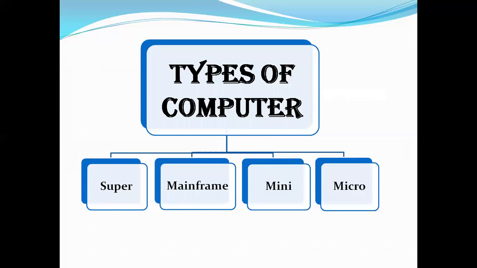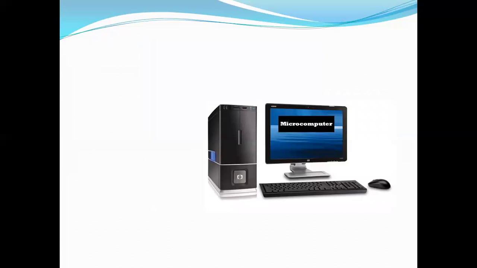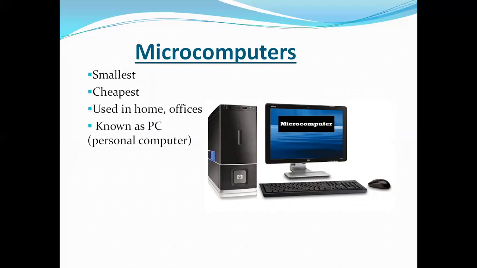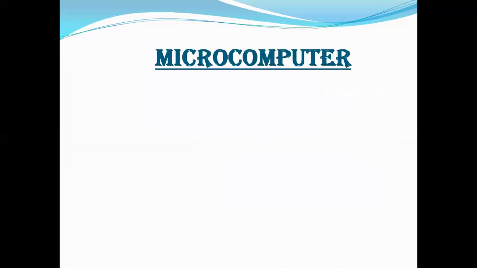Now we start from the microcomputer. Here is a picture of microcomputer, and some features of microcomputer: it is the smallest computer. Microcomputer is the cheapest computer. Microcomputer is used in home offices, known as PC, personal computer. And here are examples of microcomputer, that is laptop, PC, smartphone, and notebook.